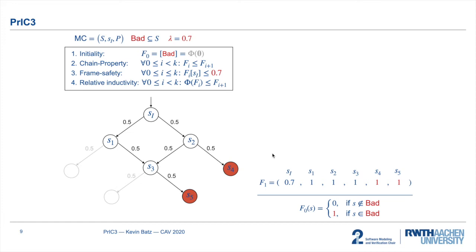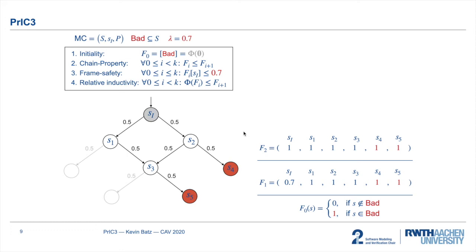Now that we've re-established all loop invariants, we can continue with the next iteration, initialize f2, again by this trivial over-approximation of the two-step probabilities. And once again we see that frame safety is violated, so we want to lower the value of the initial state in f2 to 0.7.